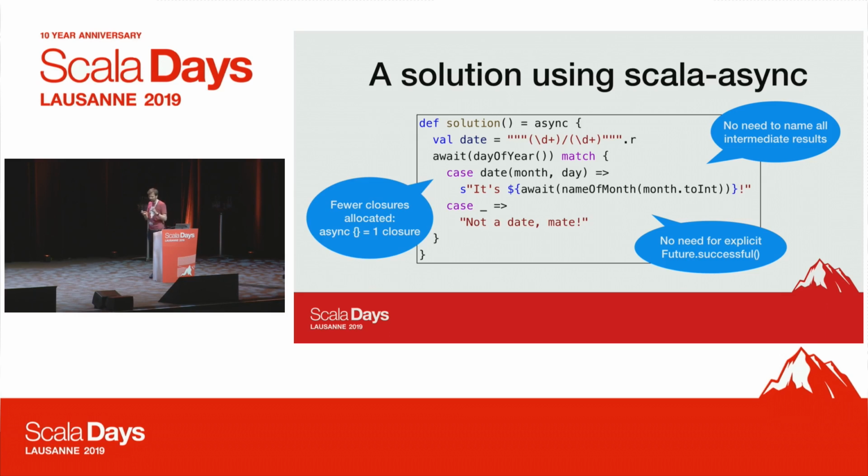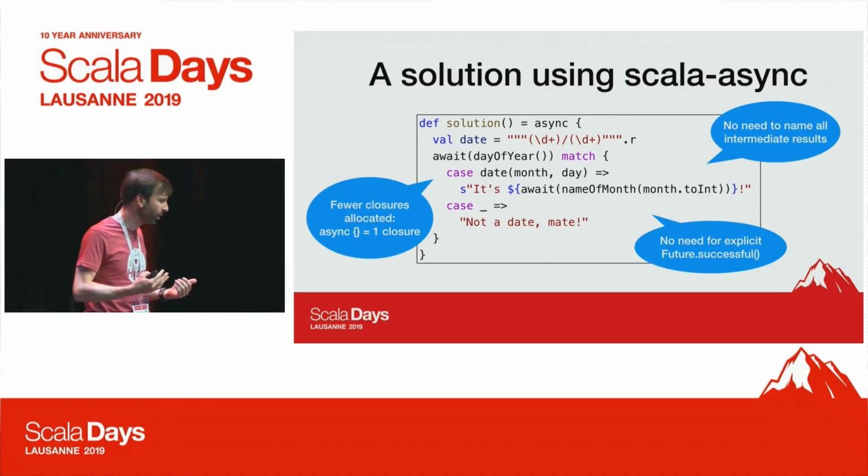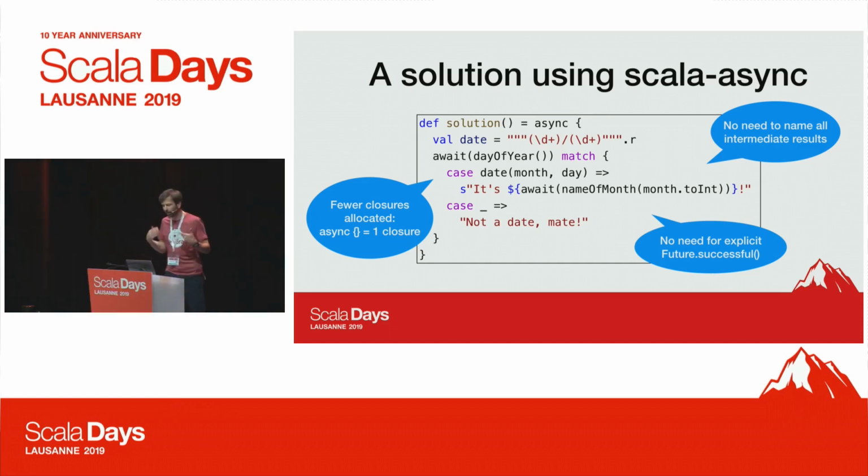Also, what's interesting is that the async block actually allocates fewer closures, right? So one async block is exactly one closure, right? So if you go back to the for comprehension code, since it desugars to map and flat map calls, we allocate more closures, right?